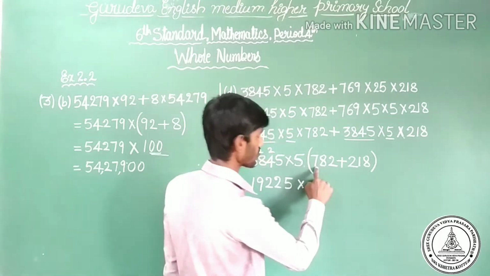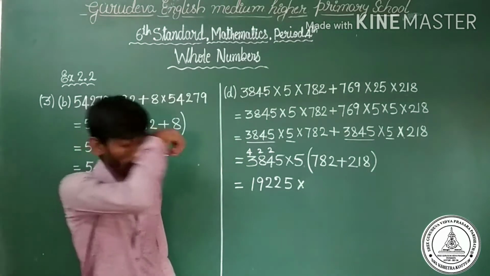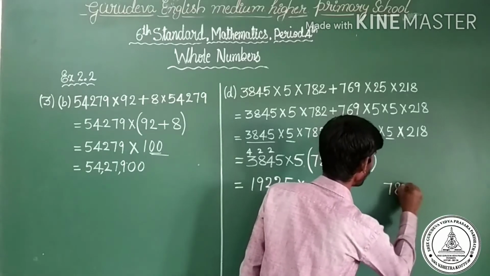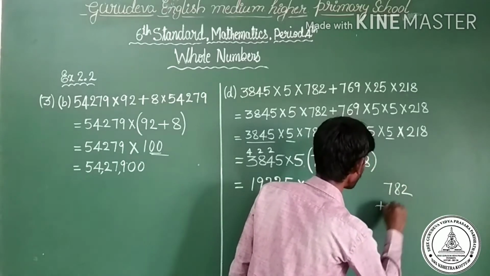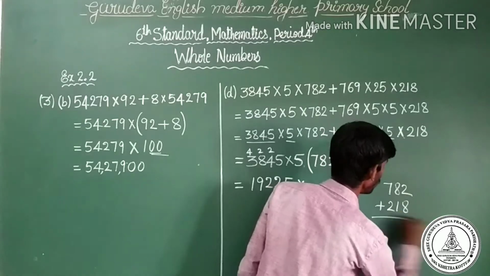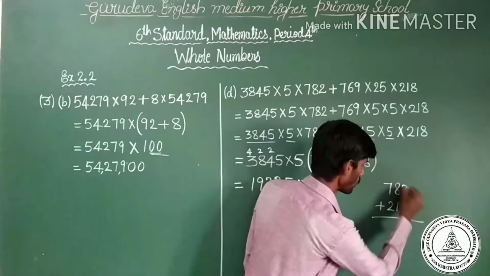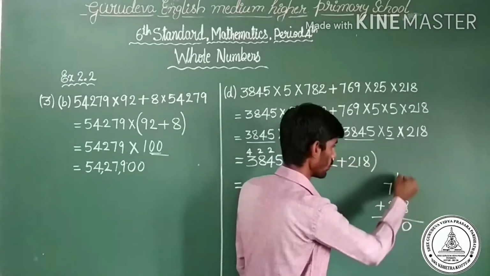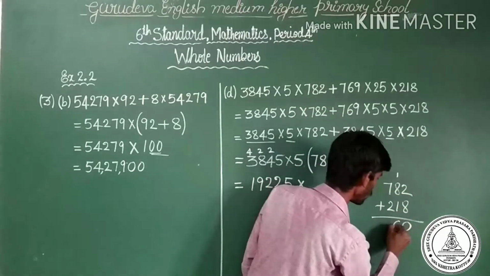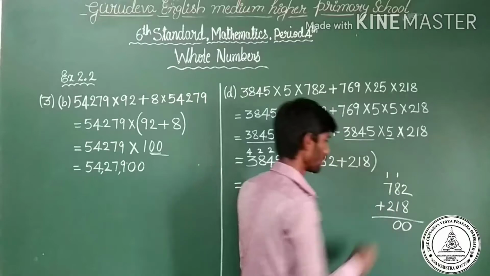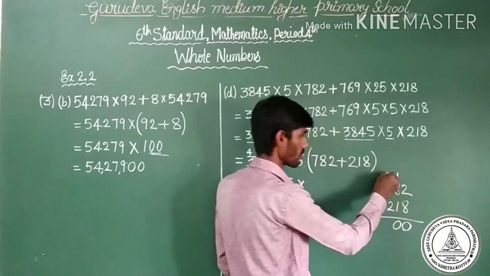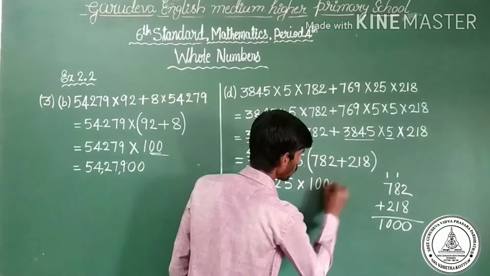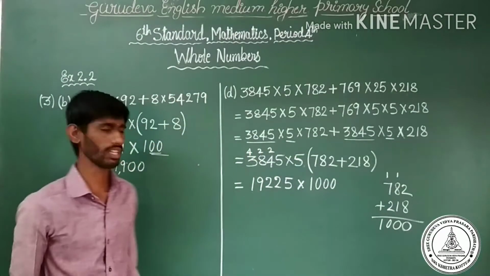782 plus 218. Observe here: 782 plus 218. 8 plus 2 is 10, 0 is here. 1 goes to here. 1 plus 8 plus 1 is 10, 0 is here, 1 goes to carry. 7 plus 1 is 8, 8 plus 2 is 10. So finally we got 1000.